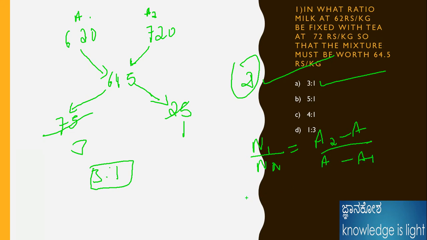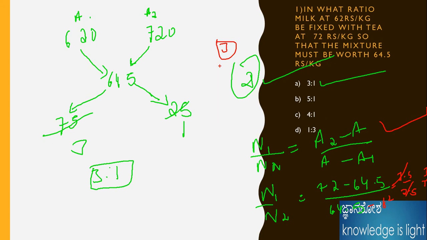This is also a formula already I told, note it down: n1 by n2 equals 72 minus 64.5 as well as 64.5 minus 62, here coming as 7.5 by 2.5. Anyway, a is given, so you can use this formula as well. Okay, 3:1 is the answer. Pick whichever is easy for you, because I have shown all three methods of how to solve this problem.